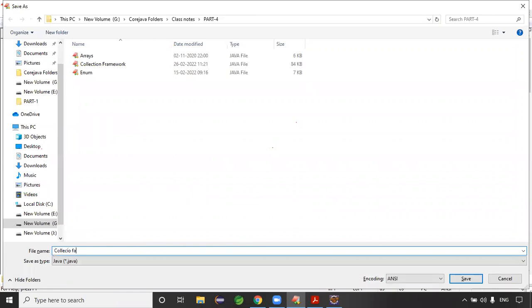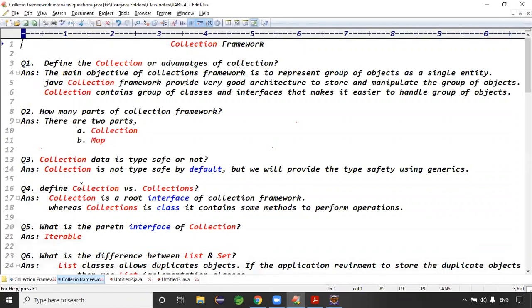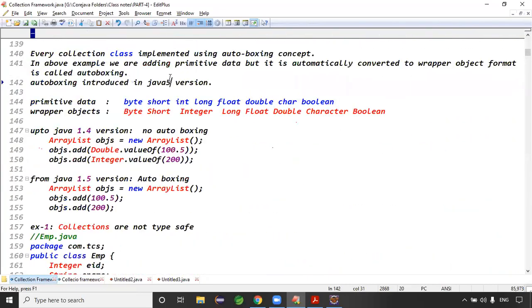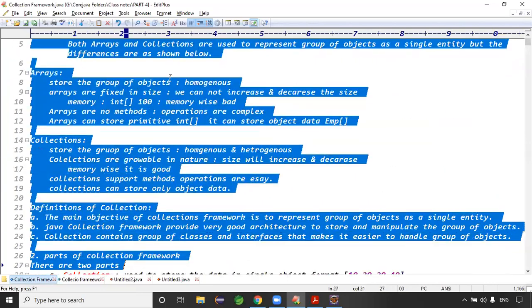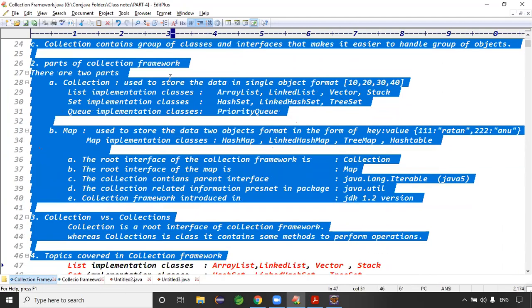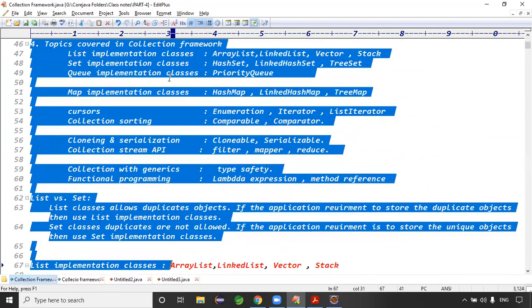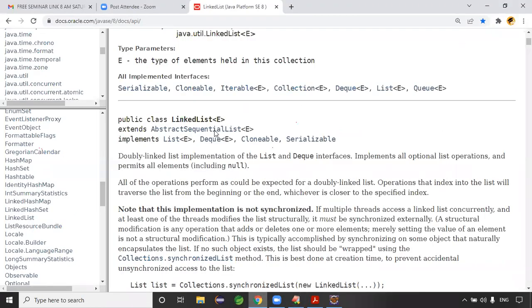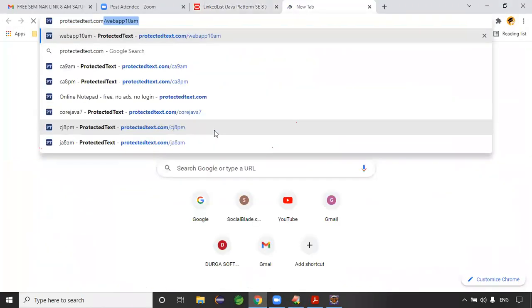Okay, collection framework interview questions. Guys, can you please join tomorrow at the same timing to discuss the concept? And for the day, let me share these class notes regarding the collections topic. Let me share one small website for you.